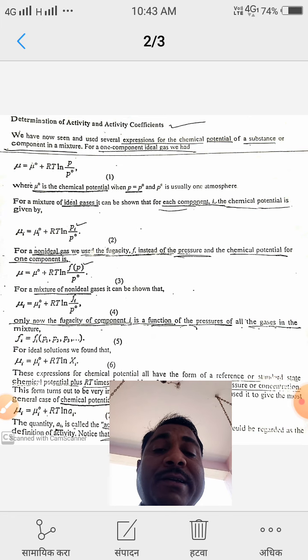For a mixture of ideal gases, it can be shown for each component.